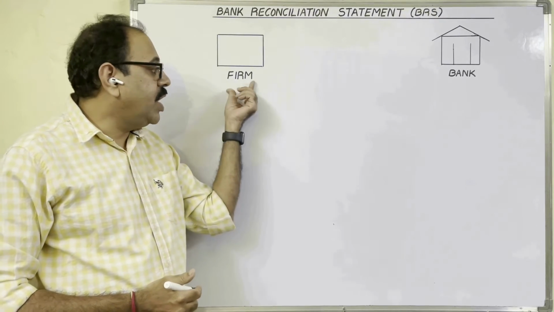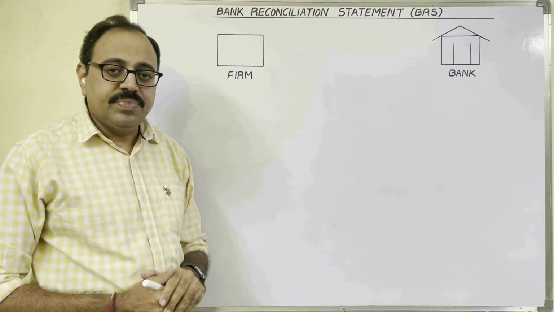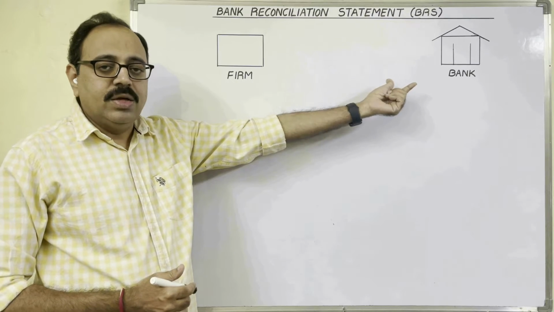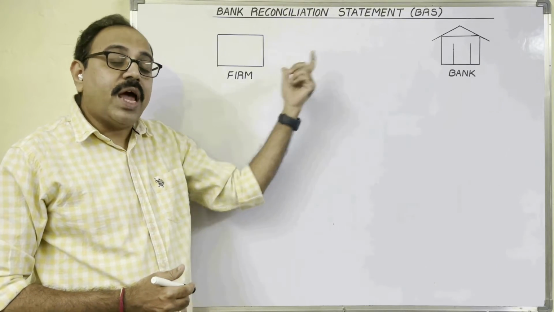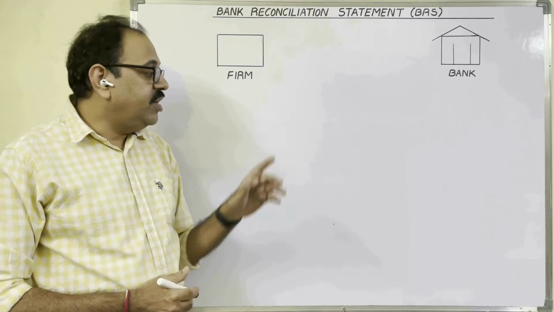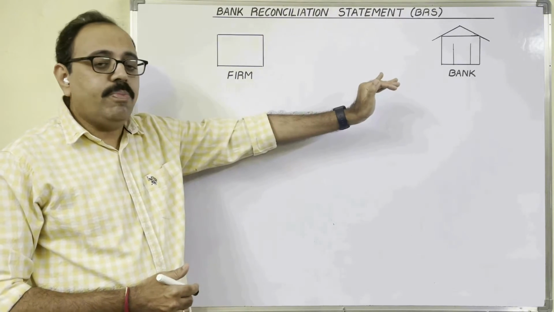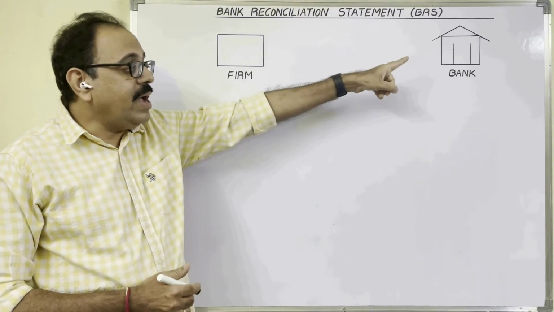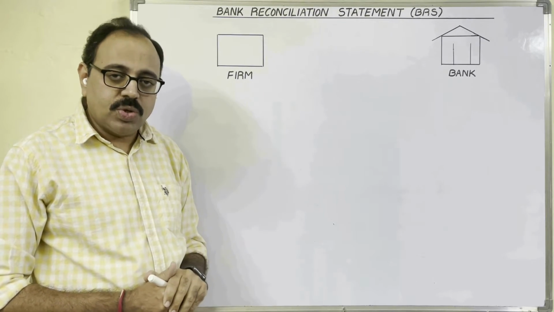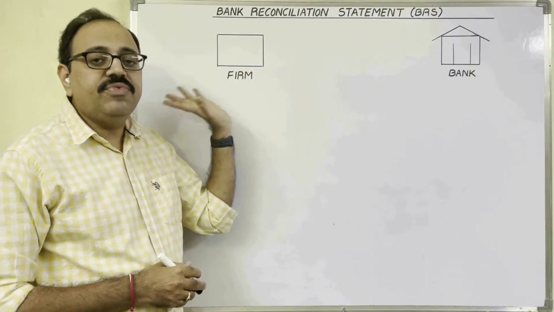For example, we have to make some payments: insurance premium, rent, commission. If we give standing instructions to the bank, then as per our instruction, from time to time they make all those payments. Similarly, if we have to receive some amounts from third parties, if we give an order to the bank in our favor, the bank collects those amounts from them and it will be deposited in our account. So daily so many transactions take place between the bank and the firm.